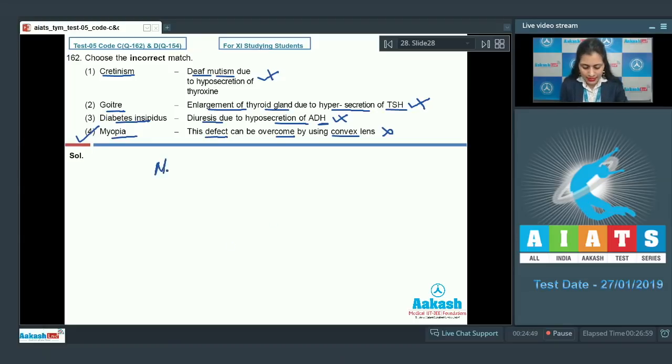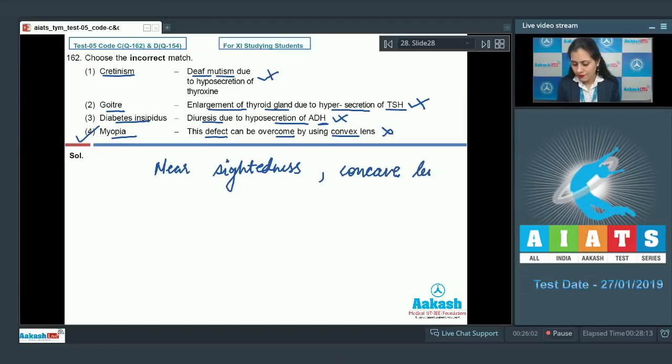Myopia, also known as nearsightedness, is a defect in which the eyeball is elongated in anterior-posterior axis so that the image of a distant object is formed in front of yellow spot. And this defect can be removed by using concave lens. On the other hand, it is far-sightedness or long-sightedness which can be overcome by using convex lens. So the correct answer to this question is option number 4. Let's discuss our next question.